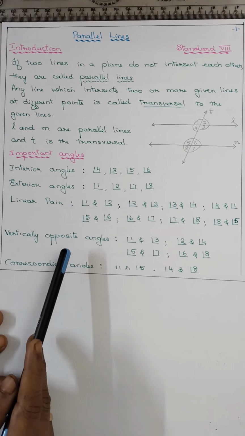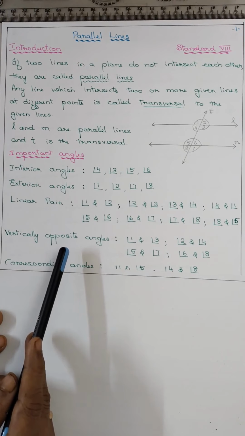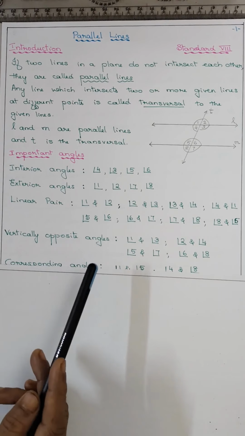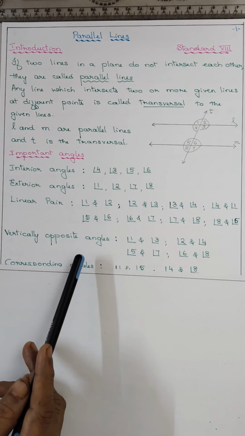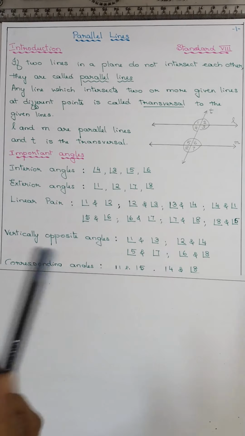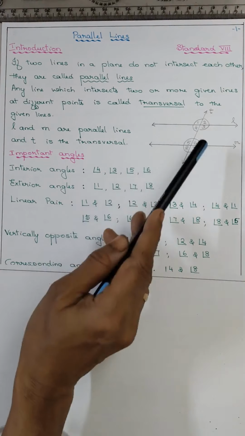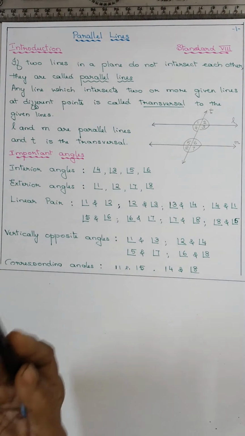In this lesson you may not get it, but otherwise also, in case it comes, you should remember. Okay, so vertically opposite angles. It is not only in parallel lines, in any two intersecting lines you get this vertically opposite, exact opposite.